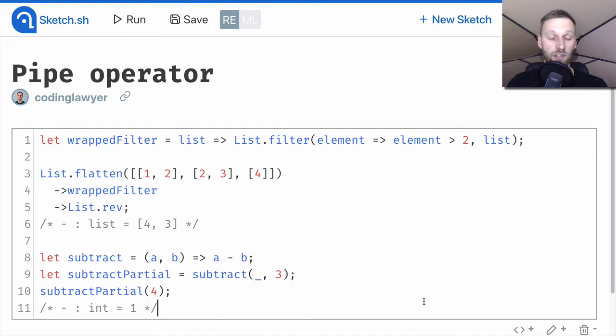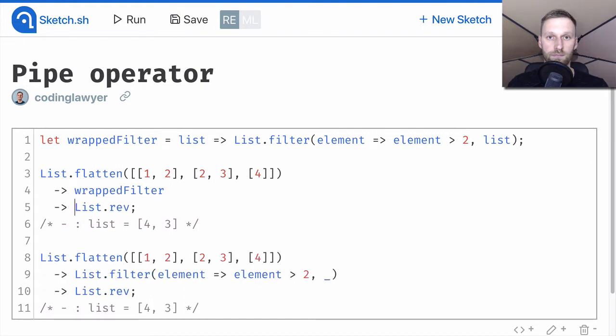We can use this placeholder to solve our previous issue as well. And let's also remove this last example. Our problem was that the pipe first operator applies the value as the first argument of a function.